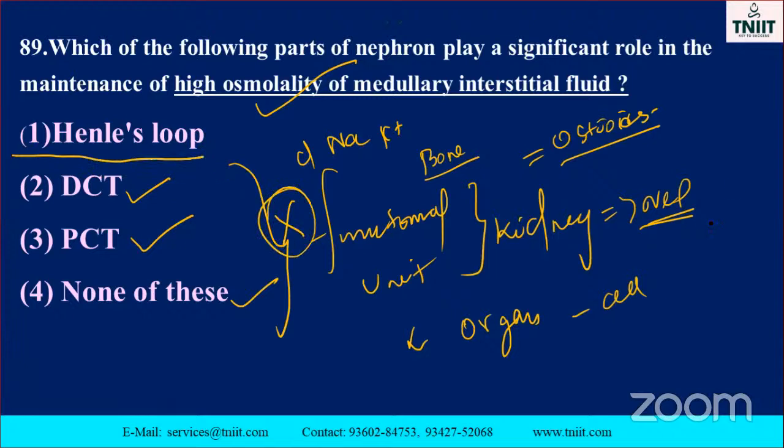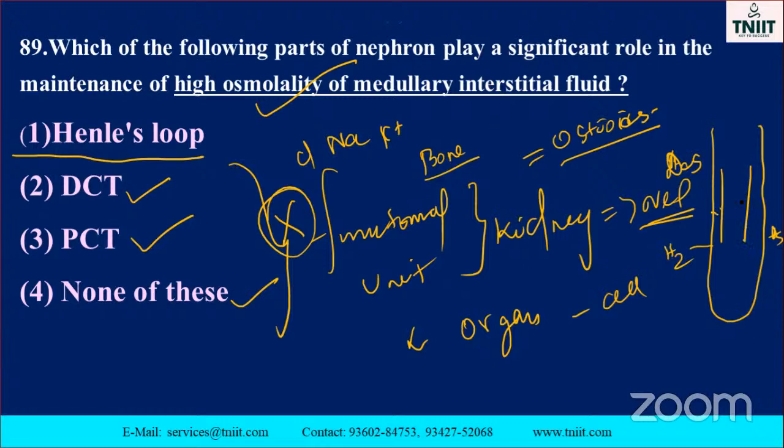Henle loop is there. Here only the changes, isn't it? Henle loop. This one is called as what is it? Descending. Okay, this one is called as ascending. What happened here? Water molecule eliminated. As a result, hypertonic. So this is the osmolality. And in this part, what happened now? Sodium chloride is eliminated. So water molecule is high. This is the maintenance of which one you know? Maintenance of what is that? Osmolality. High osmolality. Medullary interstitial fluids.